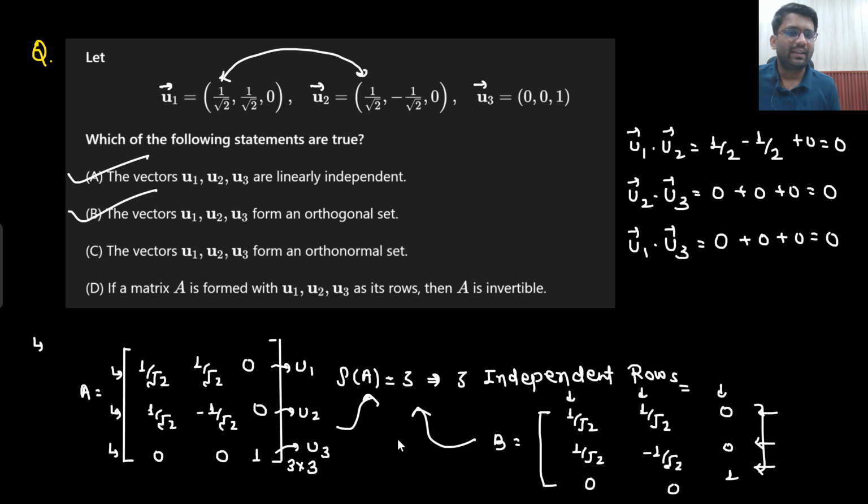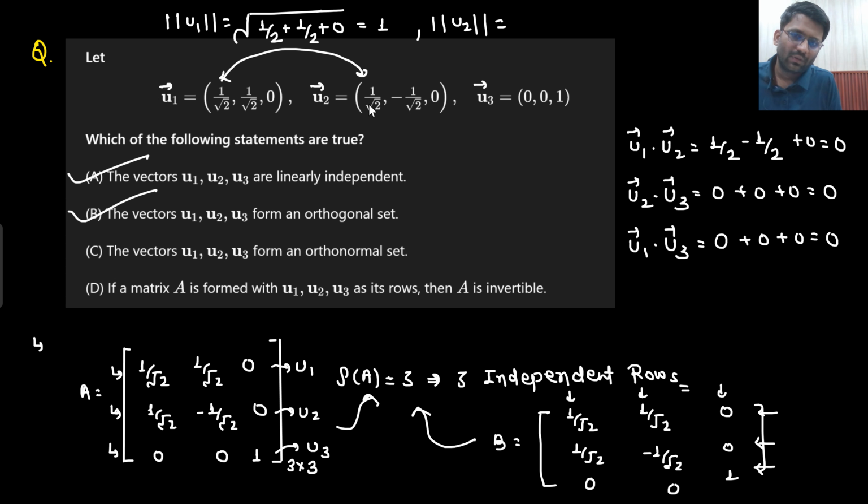What about orthonormal? Find out their length. What you need to find out? Find out the length of u1. So how will I write down length of u1? What is the length? Under root a square plus b square plus c square. What is a square? What is b square? And what is c square? What is the answer? 1. Length of u2, a square plus b square plus c square, 1. And what is length of u3? 0 square plus 0 square plus 1 square, 1. So length is also 1. They are orthogonal as well. That means they are orthonormal as well.